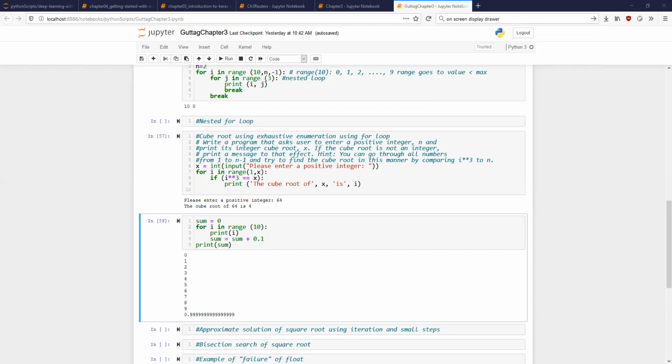So how many bits are required to represent 0.1 in binary? Any idea? How many bits are required to represent 0.1?